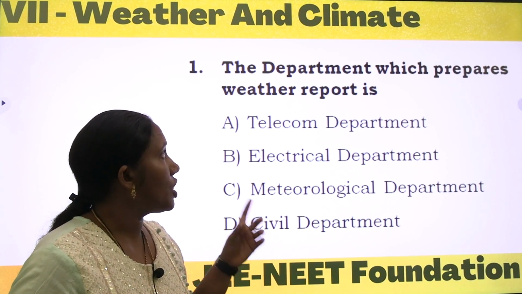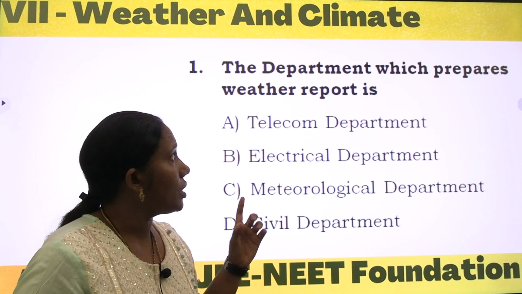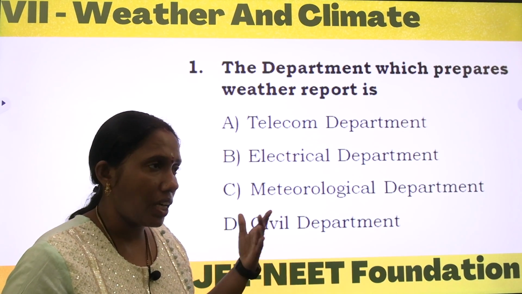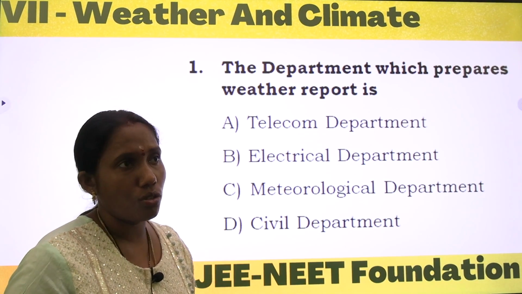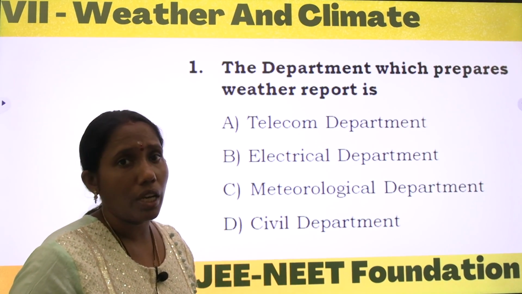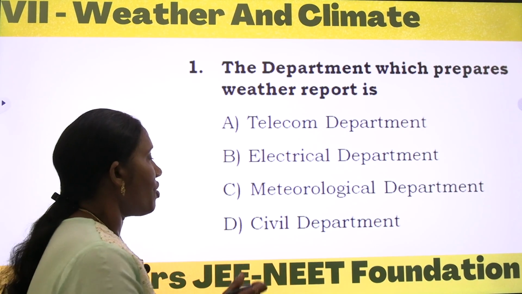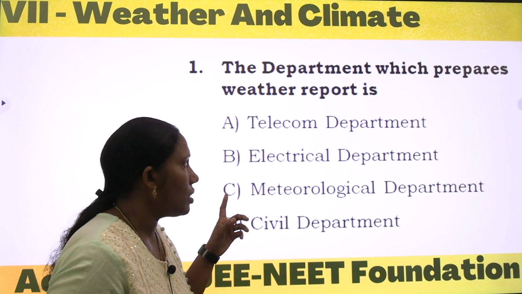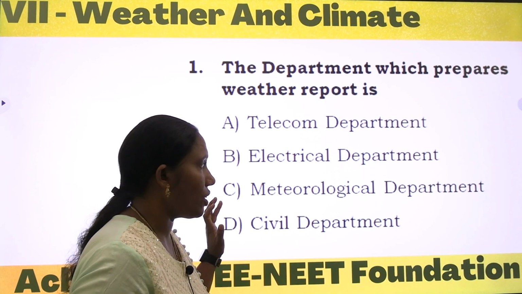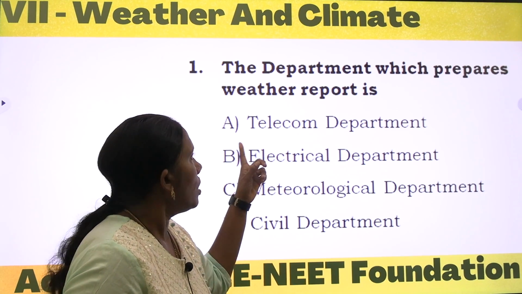The department which prepares the weather report is. The question is, which department gives the weather report, whether the rain is going to fall for the next 2 days, and like that. First option, telecom department. Second one, electrical department. C option, meteorological department, and D option is civil department.